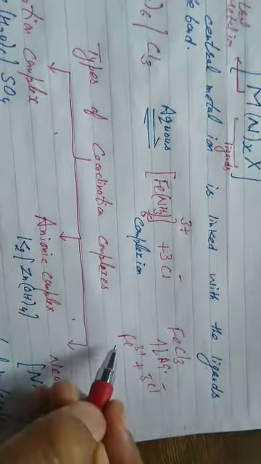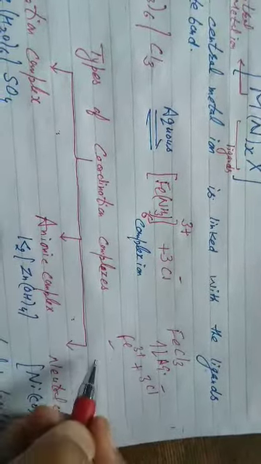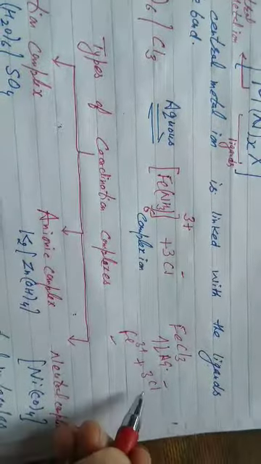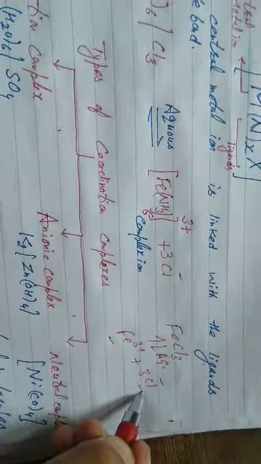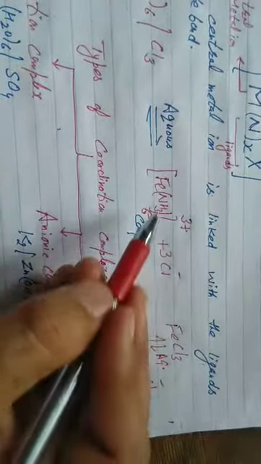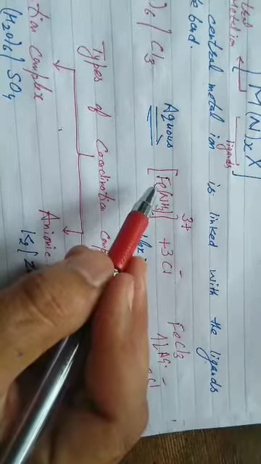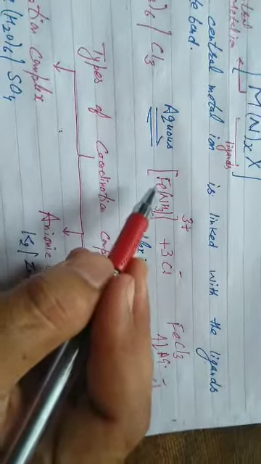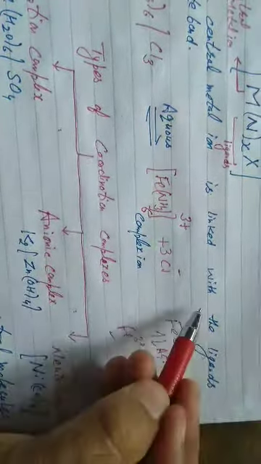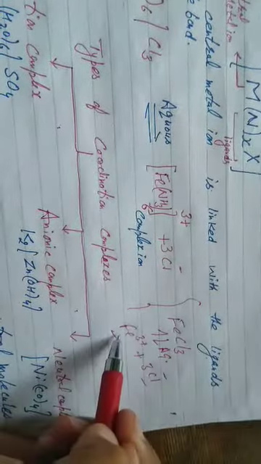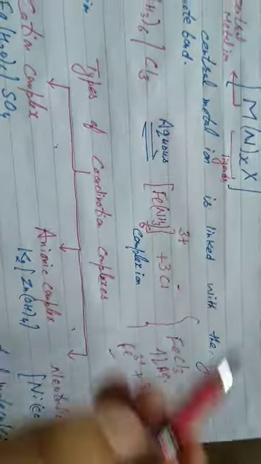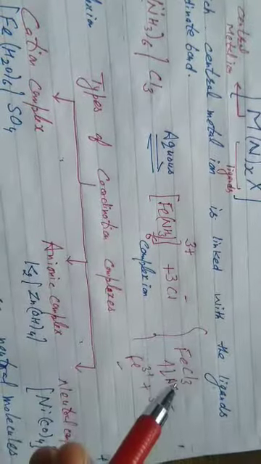It will give the test of iron, that is the potassium ferrocyanide test. It will give the test of chloride ion, that is the silver nitrate test. But the complex contains iron, yet it does not give the test of iron, the potassium ferrocyanide test. It will not give it because ferric ions do not separate from it, but from ionic compounds they separate. That is the major difference between coordination compounds and double salts.